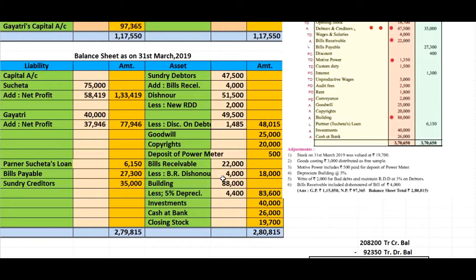Okay, then building, there is an adjustment for the building rupees 88,000. You will see here building adjustment for 88,000, and thereafter we will write the amount of building in the inner column, and let's see the adjustment later on. Partner Sucheta's loan 6,150. Here what it means: the partnership firm takes a loan from Sucheta.